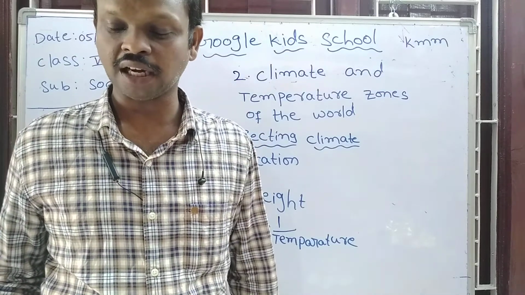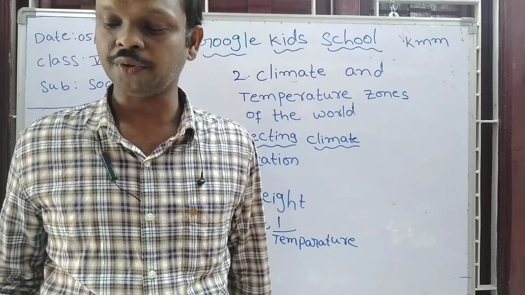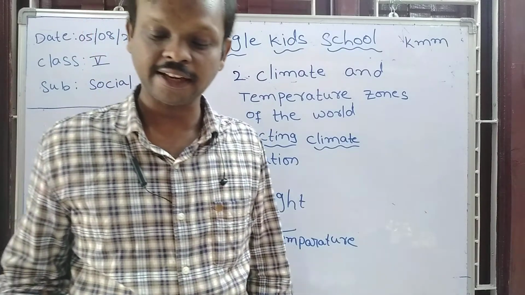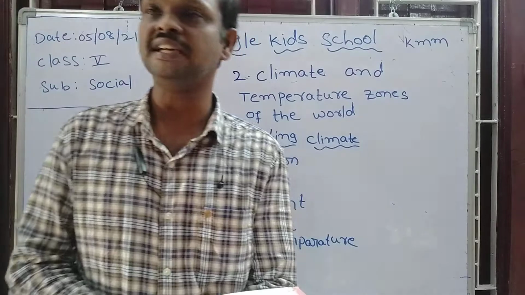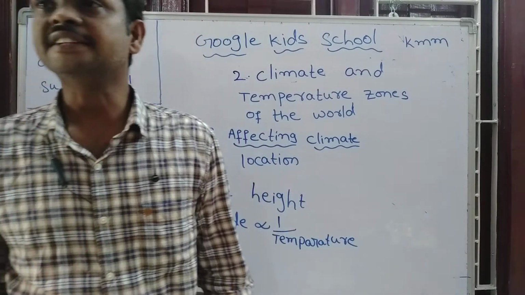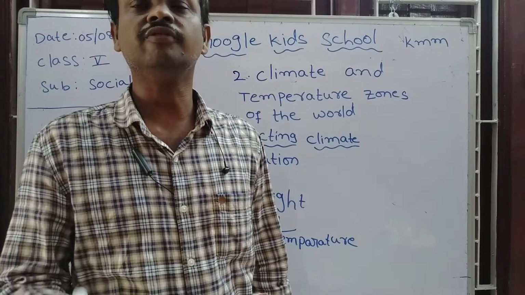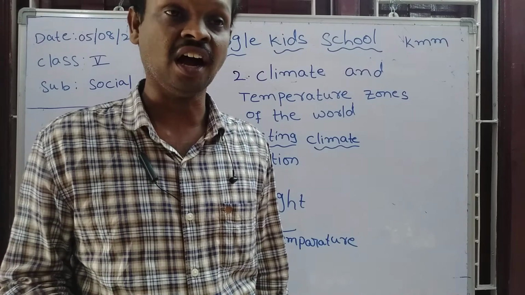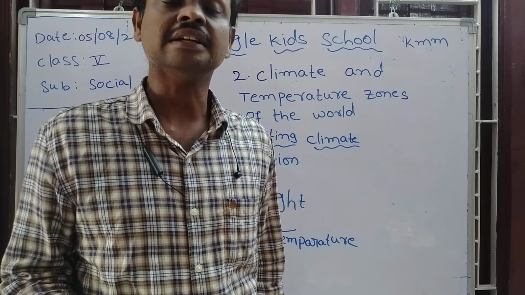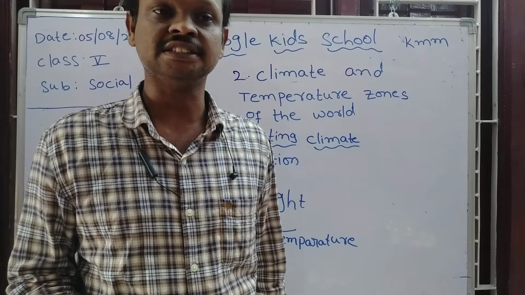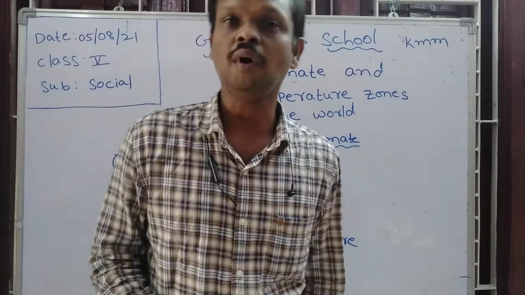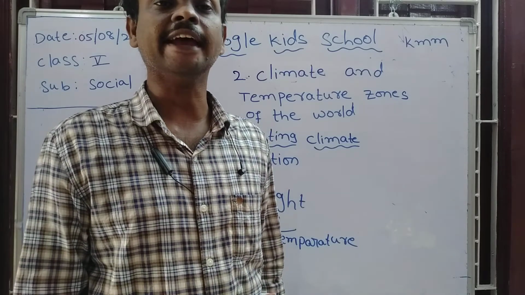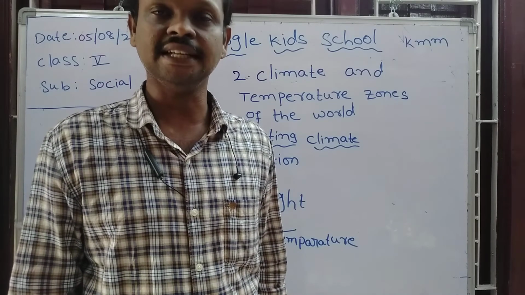See here, for example, Mount Everest. This is very cool because it is nearly 9 kilometers above sea level. Mount Everest is located above 9 kilometers from the sea level.